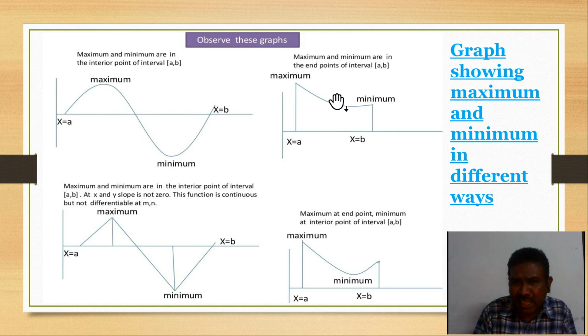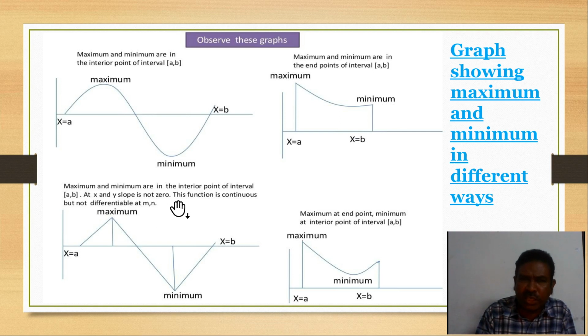Now when you consider this point, students, come to your right side: maximum and minimum are at the end points of the interval, which means at a and b we obtain them. At a it has the maximum value, at b it has the minimum value. So now come to this point, students, the third graph.